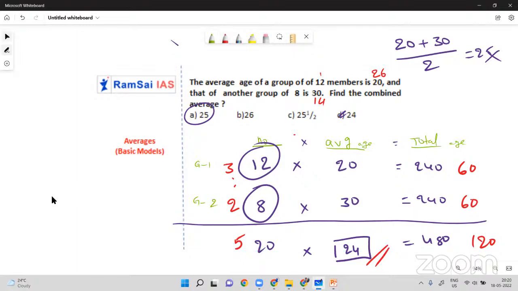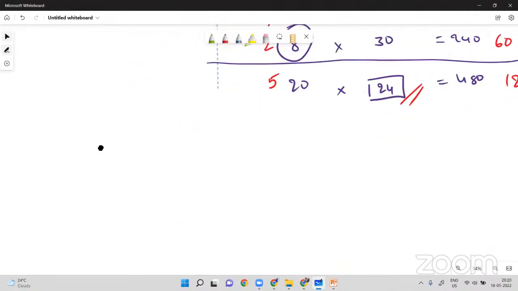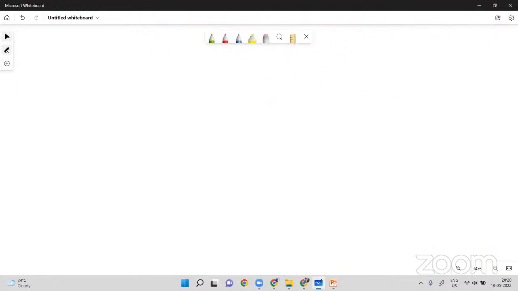Now using this same concept, I'm going to explain a beautiful concept called allegations. Allegation and mixture. Have you ever heard the name allegation and mixture? Yes, this is a kind of averages only, so it's a part of averages.